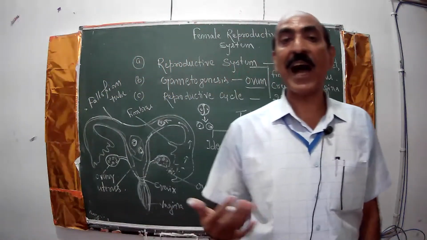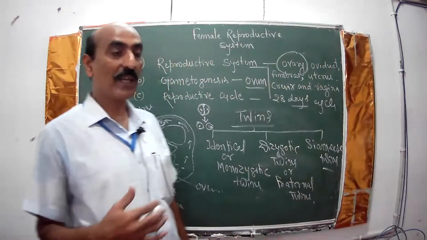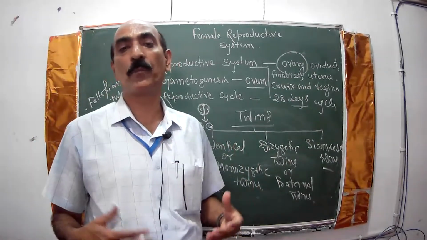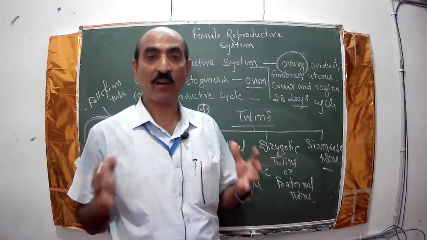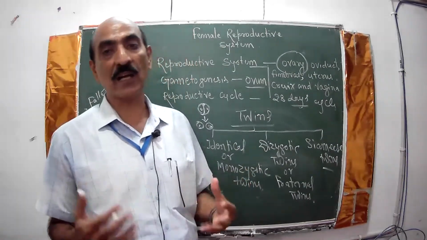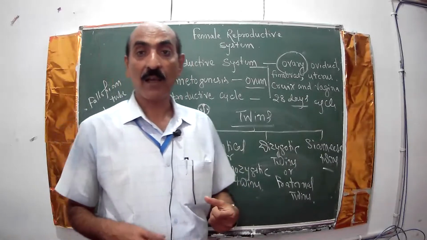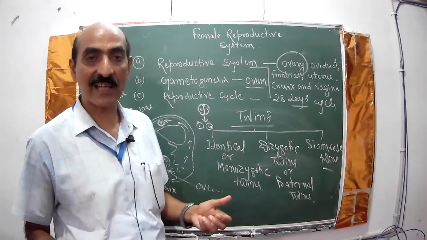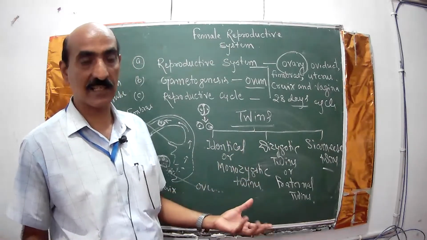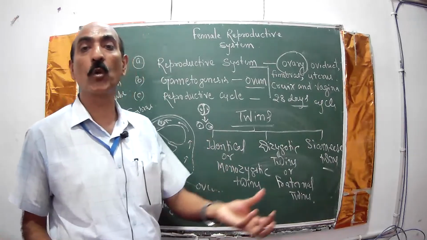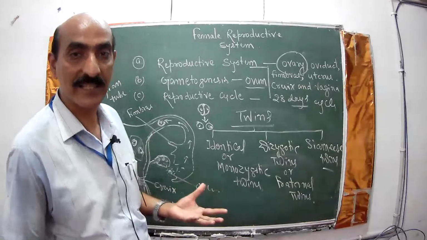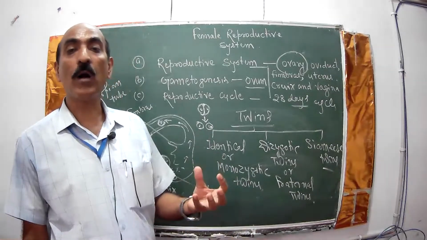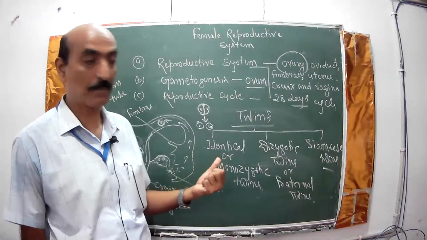Next one is called dizygotic or fraternal twins. In human beings, generally only one child develops in a uterus at once. Only one child develops during one pregnancy, because only one ovum is produced. Sometimes accidentally, during a superovulation condition, two or more ova are produced at a time. That is called superovulation.